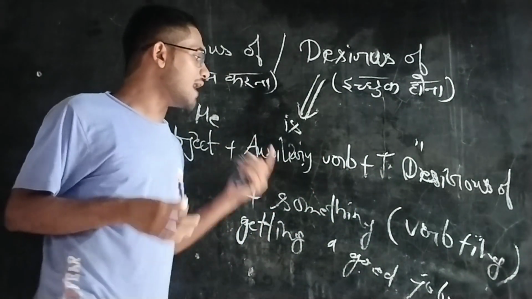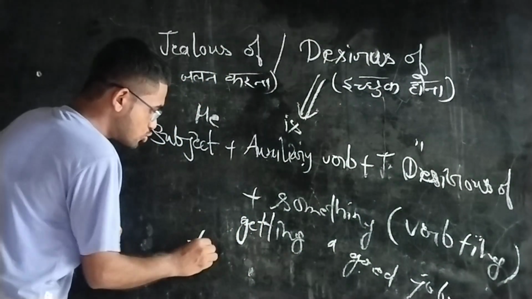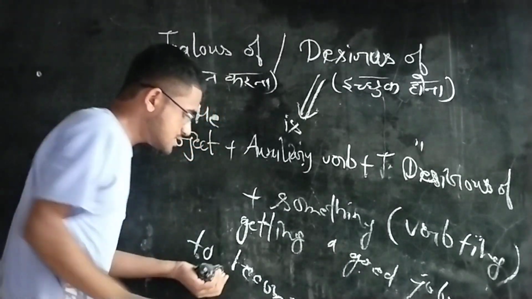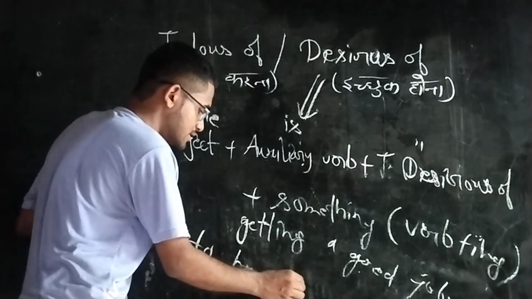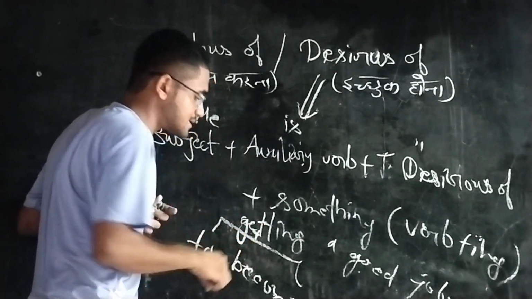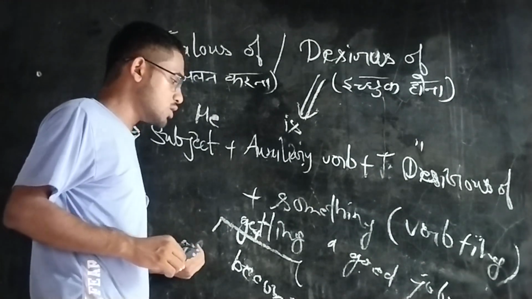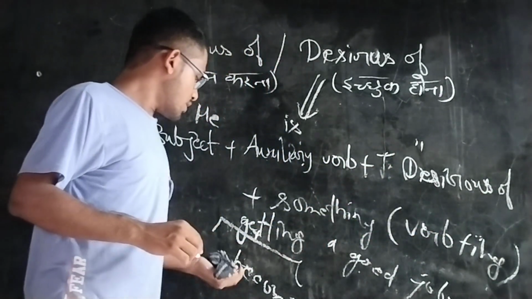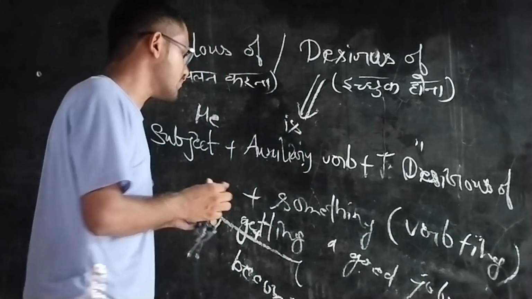To becoming is a wrong sentence, because to and ing form are not used in the same sentence. You have to use only ing form, not to. So, I am desirous of becoming a doctor.